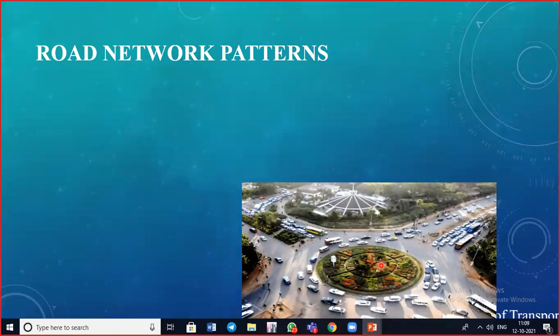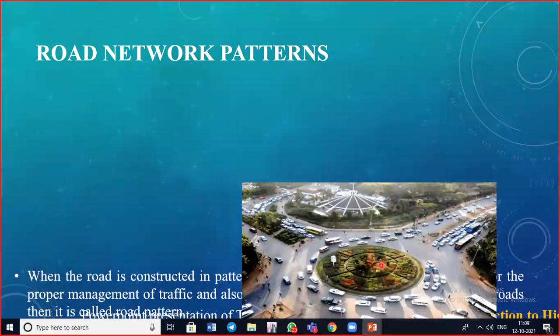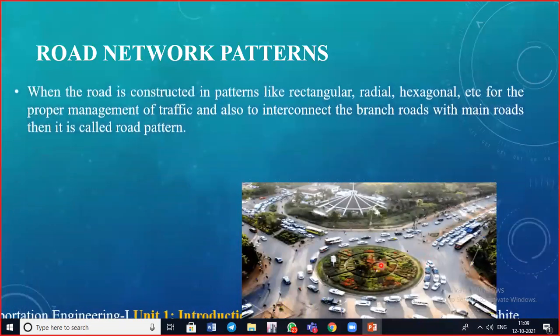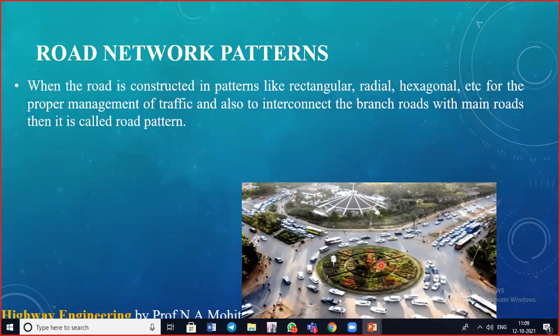Correspondingly, in the road network pattern we are going to see what type of road network pattern should be adopted and where it should be adopted. When roads are constructed in patterns like rectangular, radial, hexagonal, etc., for the proper management of traffic and also to interconnect the branch roads with main roads, then it is called a road pattern.